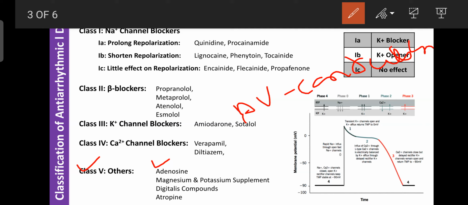If your AV node is blocked, then no action potential reaches the ventricles. If the action potential does not reach the ventricles, it means the contraction of the ventricle decreases. So to decrease the contraction of the ventricle, automatically the heart rate decreases.